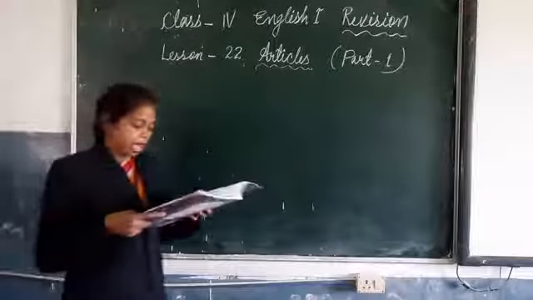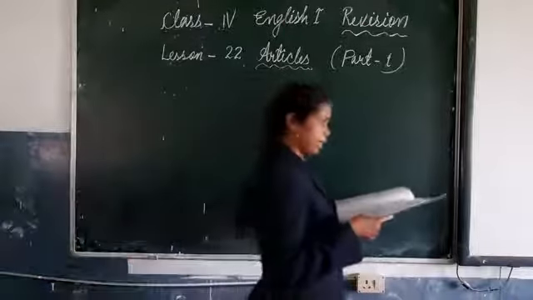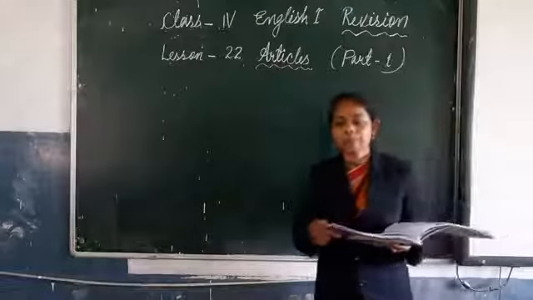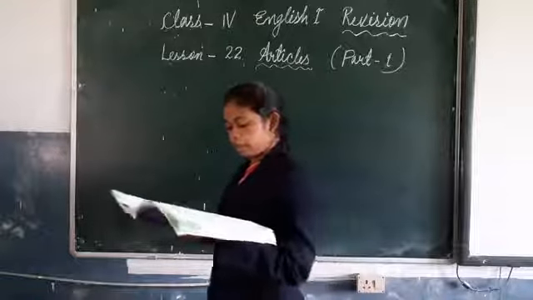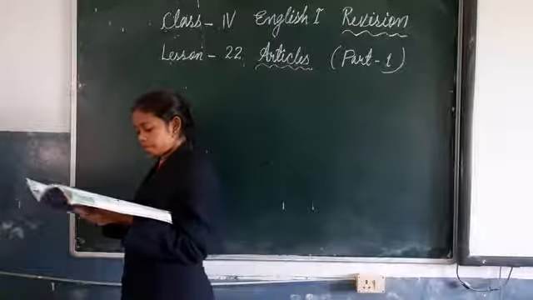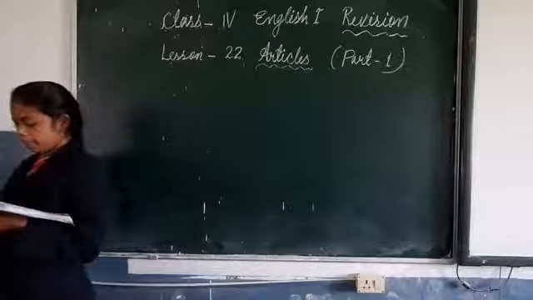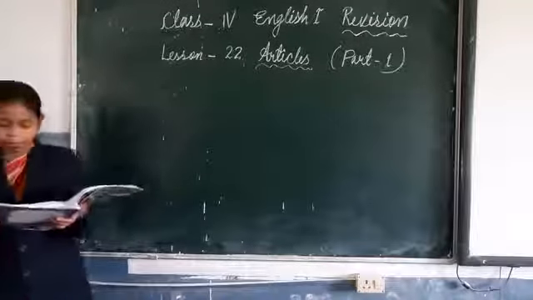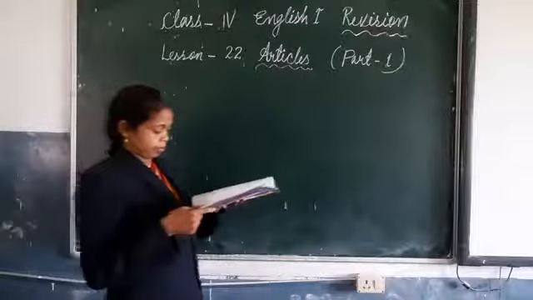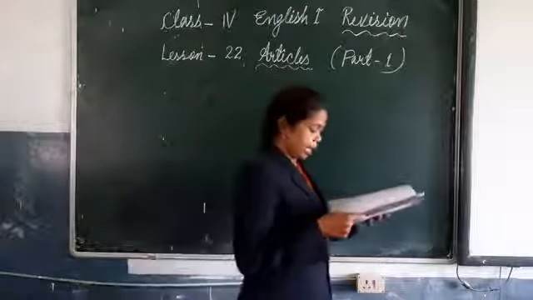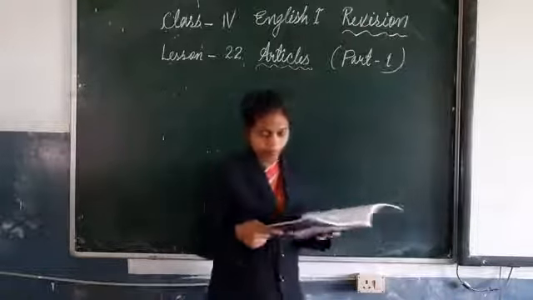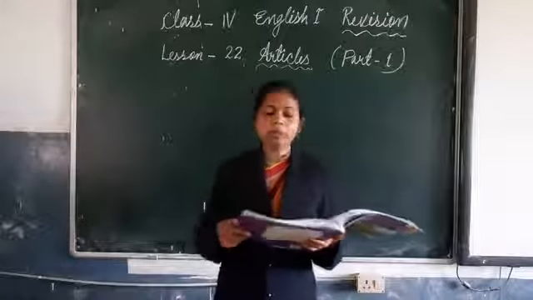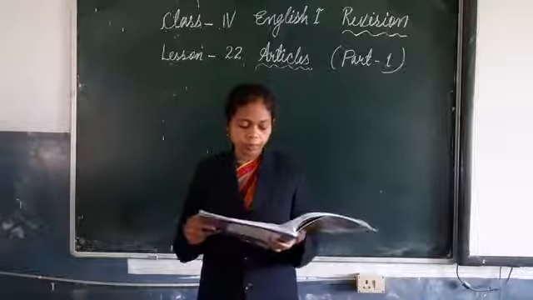Next, number 3, I met a lady in the market. The lady looked like my mother. Next, number 4, could I have some more of the ice cream you gave me yesterday? Next, number 5, where is the umbrella I bought for you yesterday? So we have completed doing exercise 5.